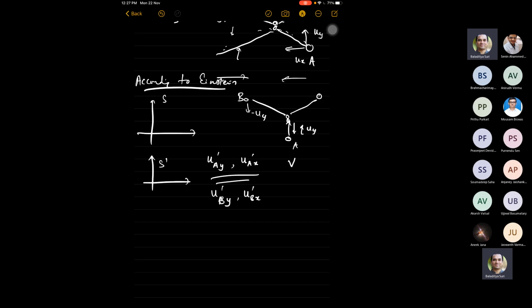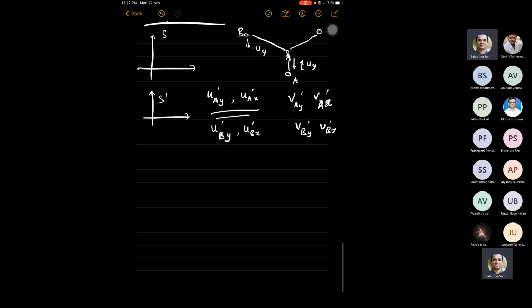And let us say va y prime and va x prime, then vb y prime and vb x prime are the velocities after the collision.